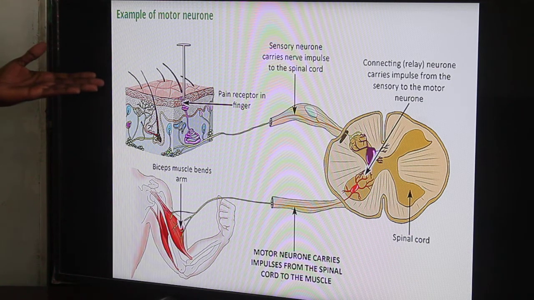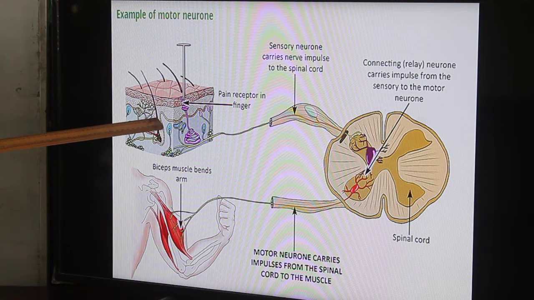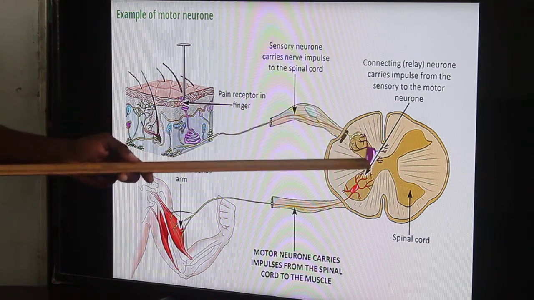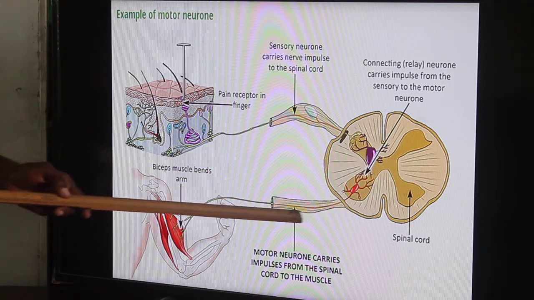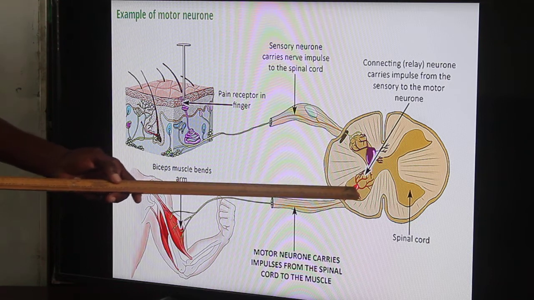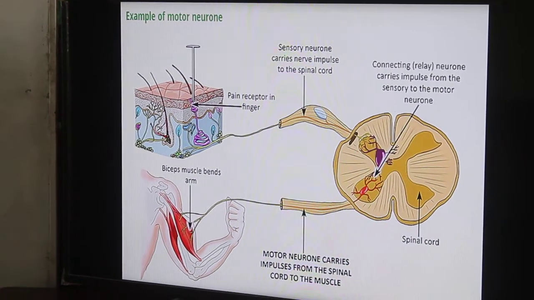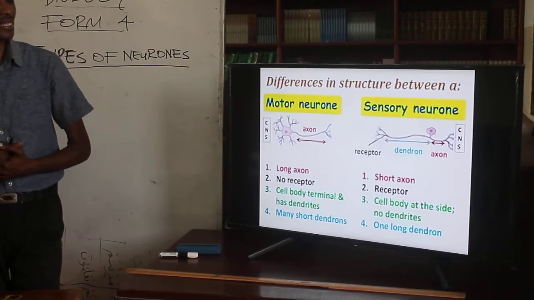Simply, this is how the connection works between the sensory response: the skin, the sensory neuron carrying the impulse to the central nervous system, connected by a relay neuron that is now connected to our motor neuron, from here all the way to the effector muscles, in this case our biceps muscles that are able to flex, and then you are able to remove your arm, or whatever part of the body is being affected.